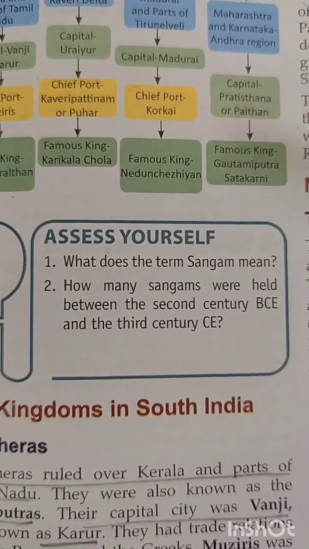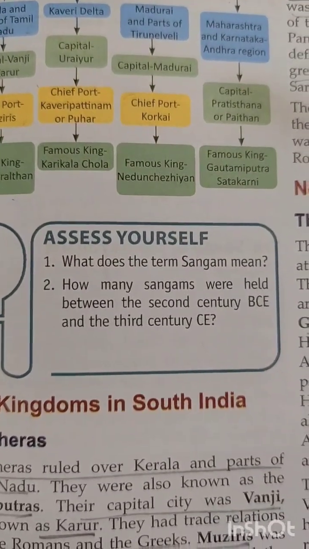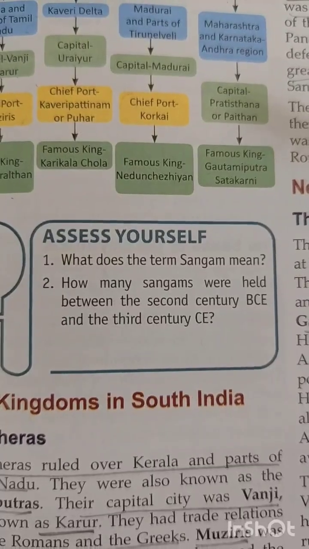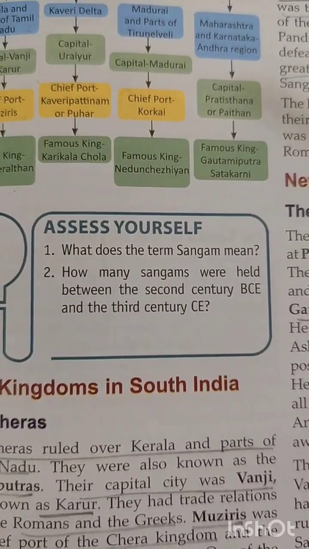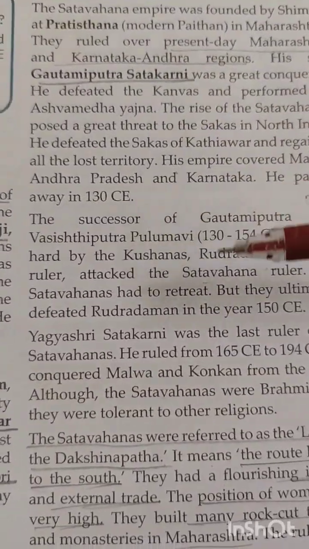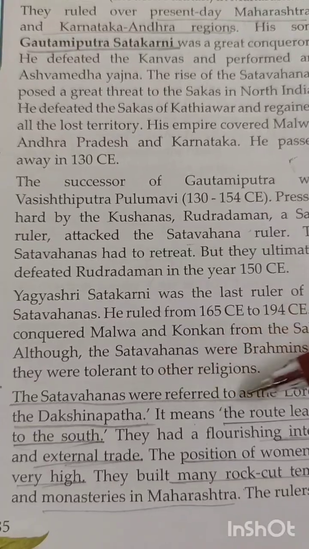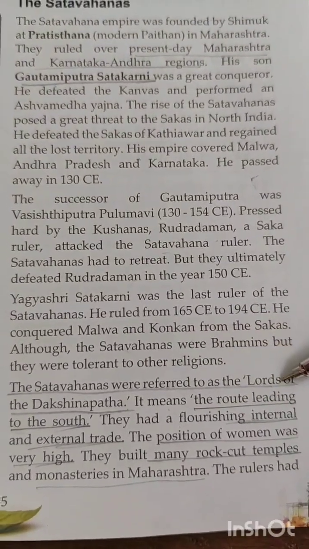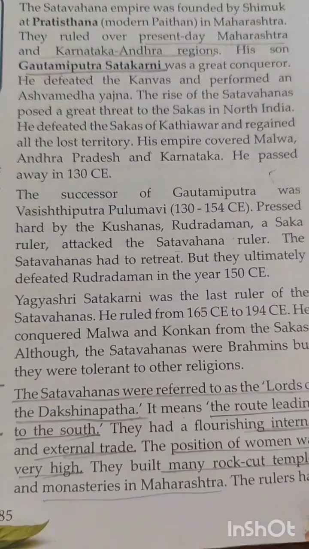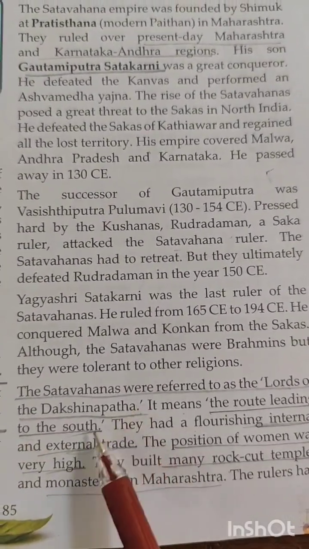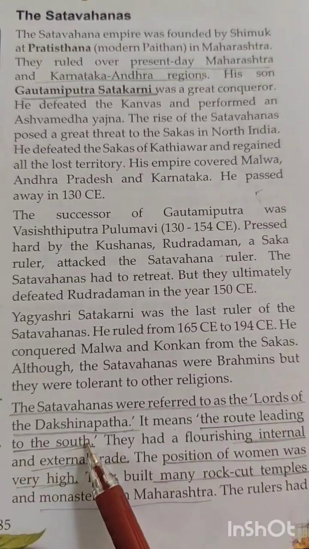and the Satavahanas were Brahmins, but they were also tolerant to other religions. It's not that because they were Brahmins, they would not follow or respect other religions. They were tolerant to other religions. Now children, the Satavahanas were referred to as the Lords of Dakshinapatha. This title was given to them. This means the route leading to the south. Dakshin means south, and path is the way or the route. So it means the route leading to the south.